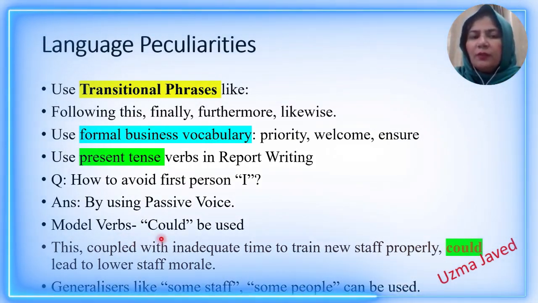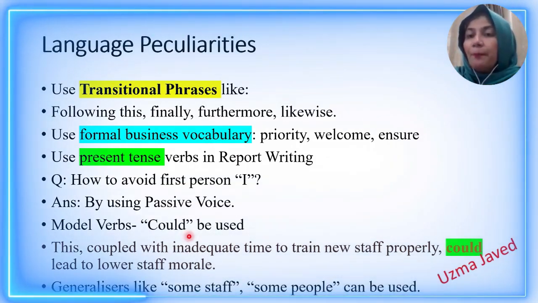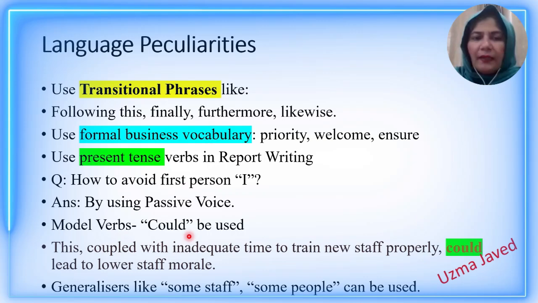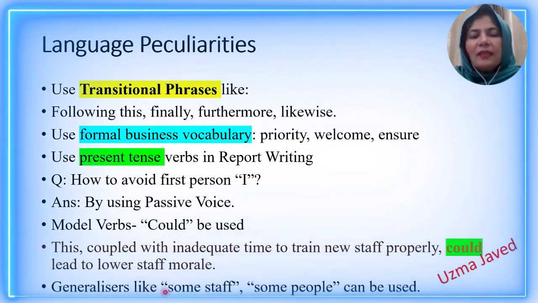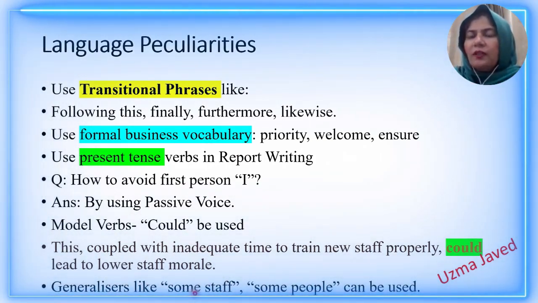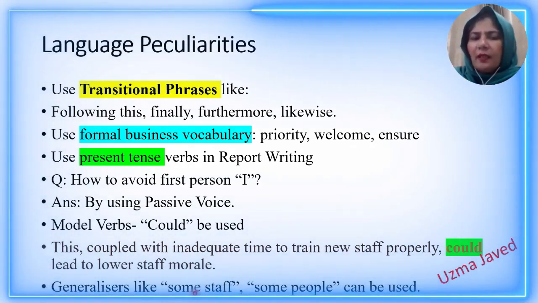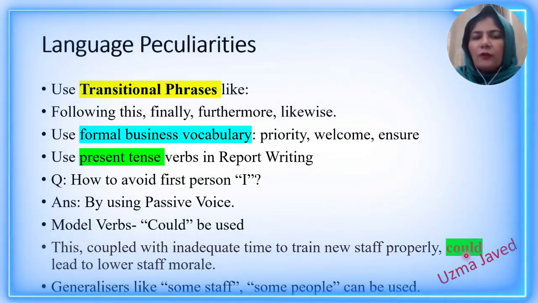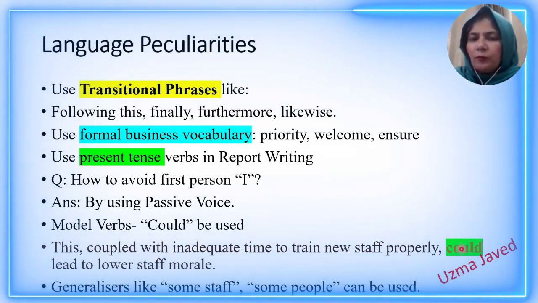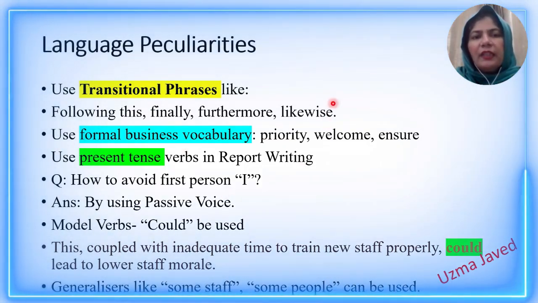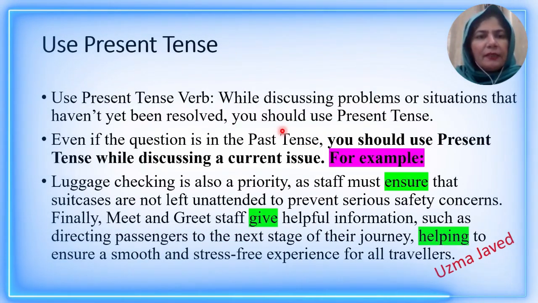What are modal verbs? The example of modal verbs will be shared, which includes words like may, could. And why modal verbs will be used, I will explain that. And lastly, some generalizers can also be used. Generalizer means what the majority of the people, general people, say. What is the opinion of the majority of the people? And could is also a modal verb that can be used. Now I will be talking about the detail of all these points individually in separate slides.